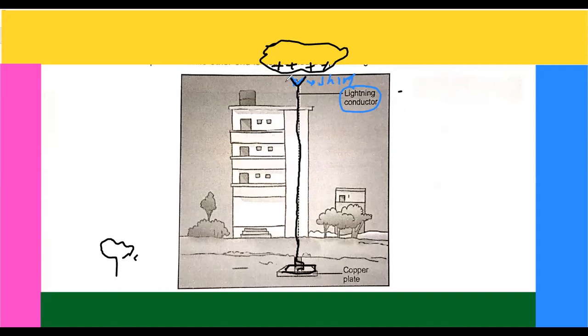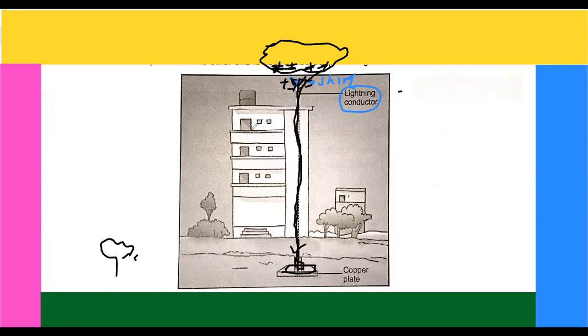And once it gets negatively charged, definitely it will get the opposite charge. If some negatively charged cloud comes here, then this conductor will get positive charge. So this opposite charge will attract each other and the charge of the cloud will get neutralized through this wire to the ground. And in this way we can protect this building from lightning.